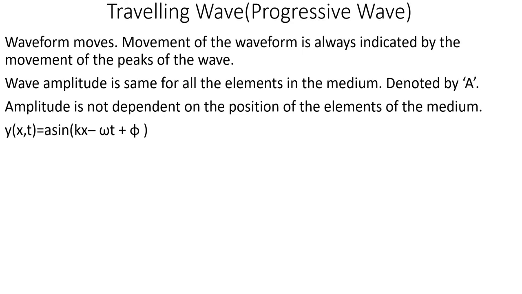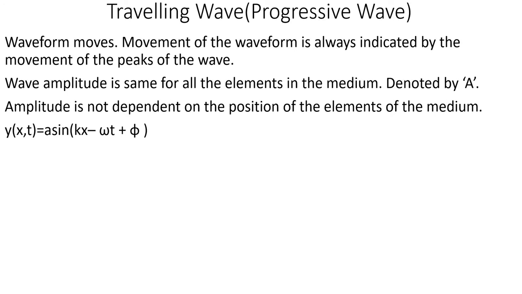Now we can see the difference between a travelling or progressive wave and a standing wave. First, the properties of a progressive wave. In a progressive wave, the waveform moves continuously, and the movement of the waveform is indicated by the movement of the peaks of the wave. Second, wave amplitude is the same for all the elements in the medium.